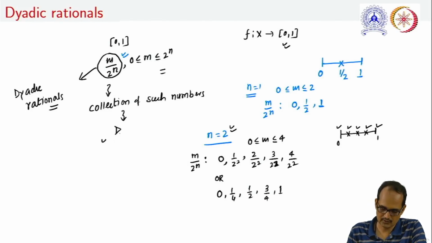Also it is to be noted that this set D is a countable dense subset of the closed interval 0 1.